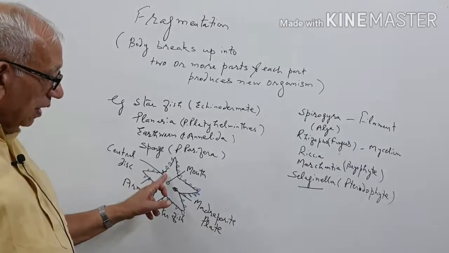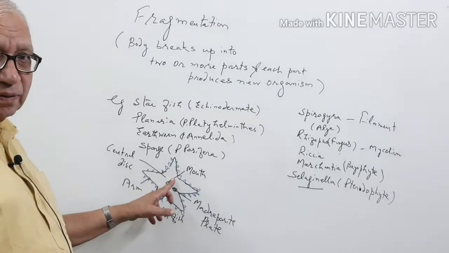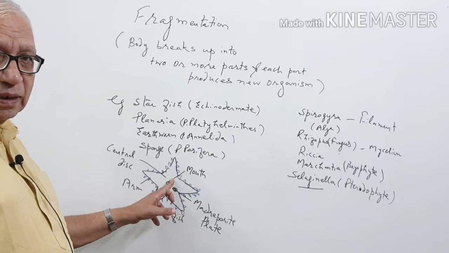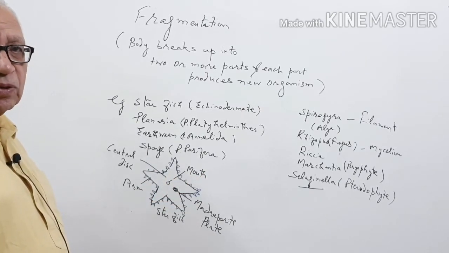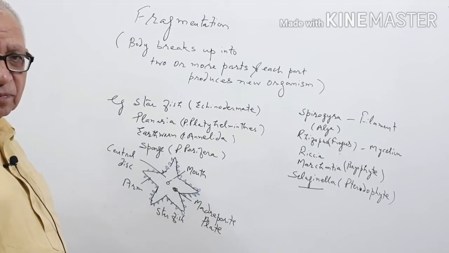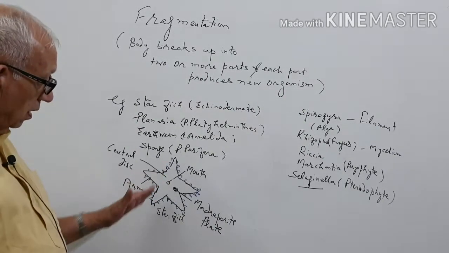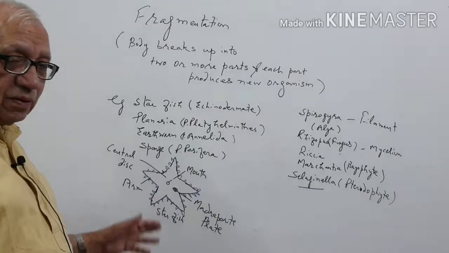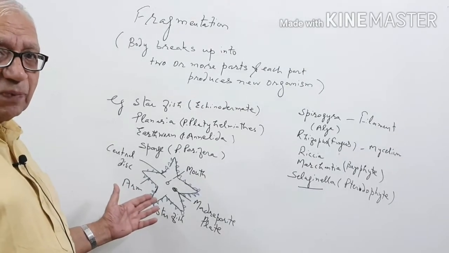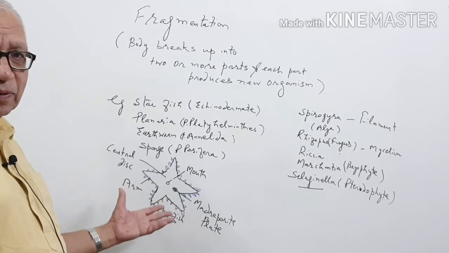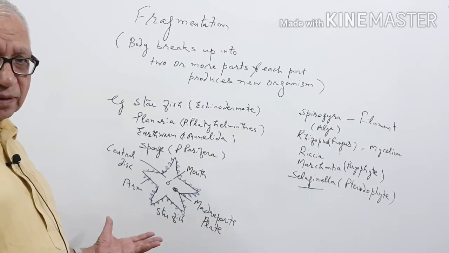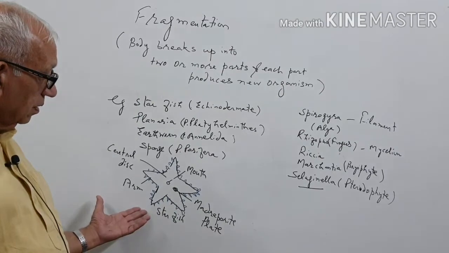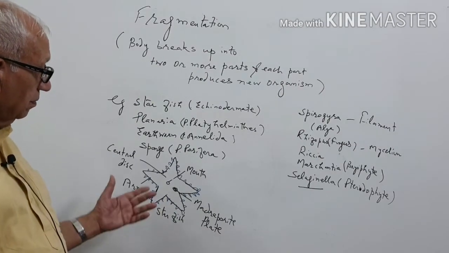If any arm along with part of the central disc is accidentally broken, then it will produce a new starfish. Even if all the 5 arms are broken, along with a small part of the central disc, they are capable of giving rise to new starfishes. Its scientific name is Asterias rubens.